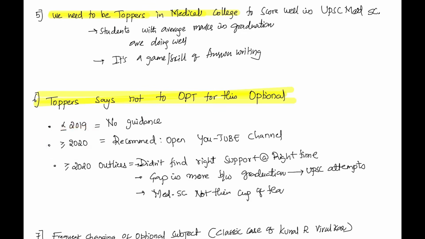So you might see one or a few doctors who could be outliers. For them, medical science was not their cup of tea. Maybe they had a bigger gap between graduation and UPSC attempts because they lost touch with medicine, or they might not have found the right support at the right time. Okay, I respect their feelings.